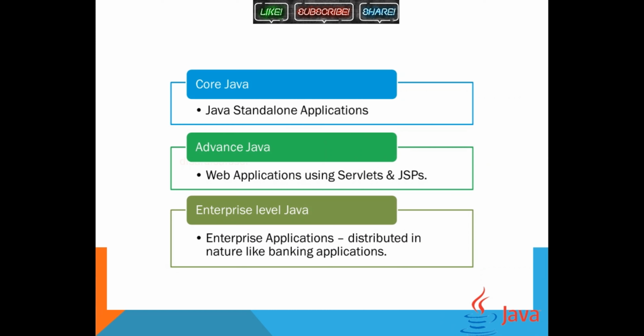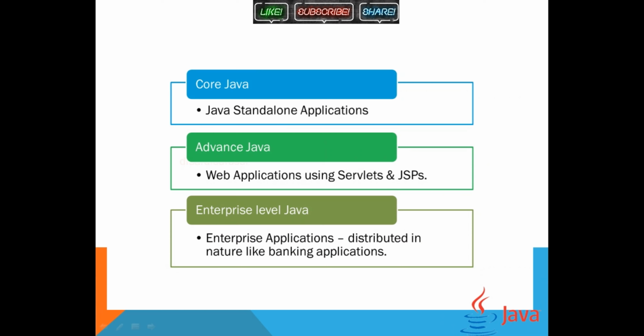Now coming to types of applications and types of platforms it provides. Here you can see core Java. This is the standalone application which we write and execute, and we are going to see from the scratch how to write the code and how to execute it. In the next series I'm going to explain this. This is the beginning one, standalone applications.